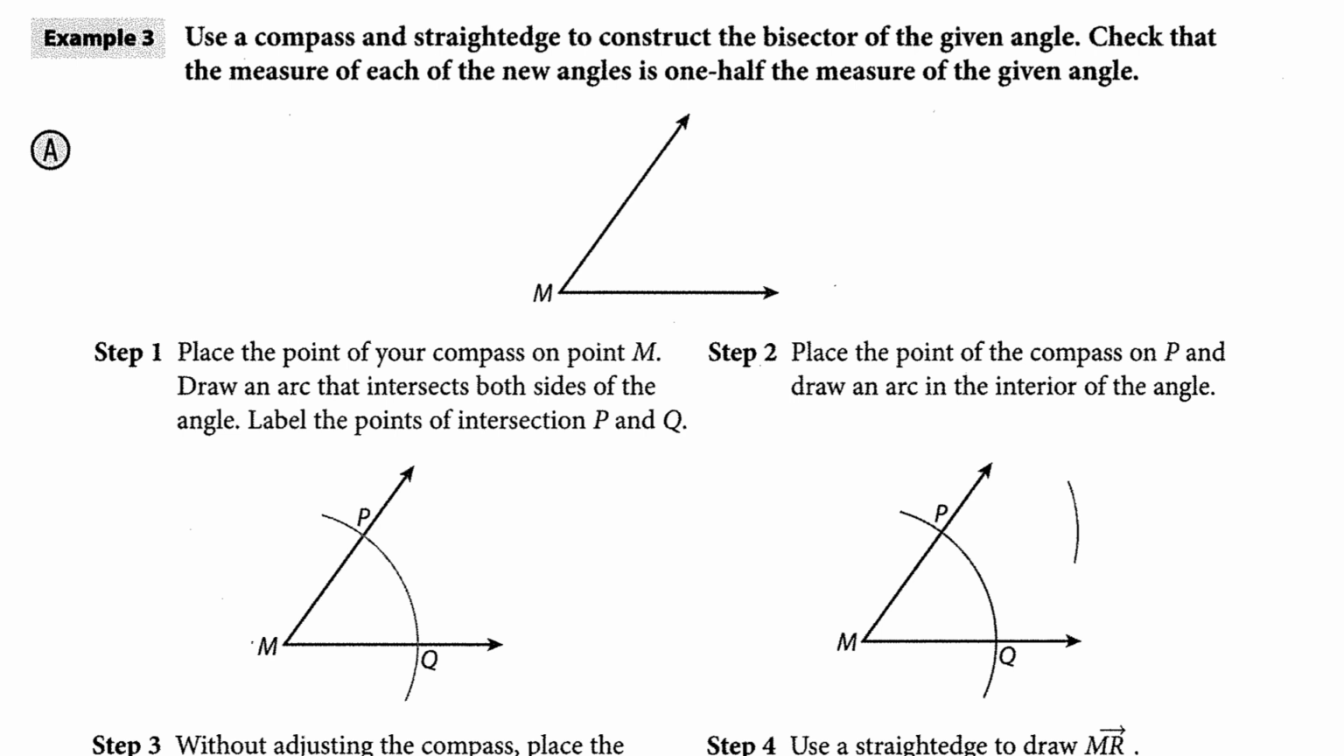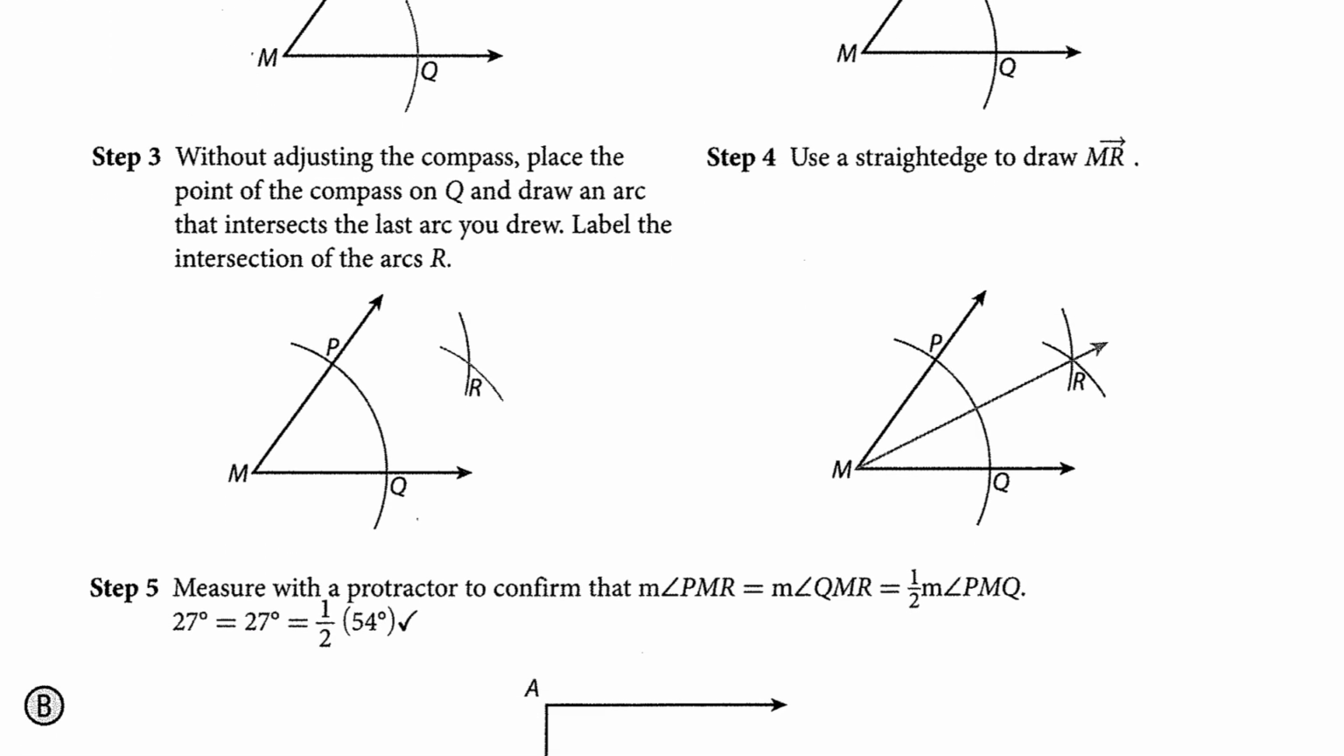Then place the point of the compass on P and draw an arc in the interior of the angle. Without adjusting the compass, place the point on Q now and draw an arc that intersects the arc you just drew. Label the intersection of the arcs R. Use a straight edge to draw the ray MR. The measure of these will be the same.